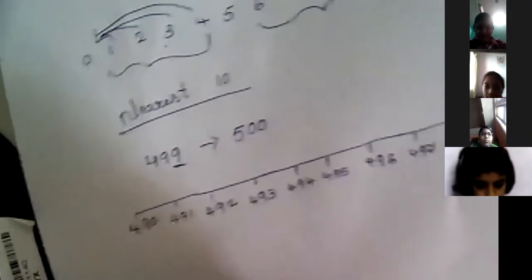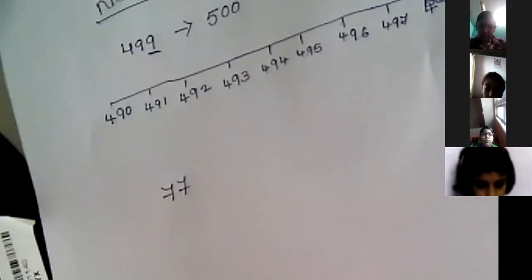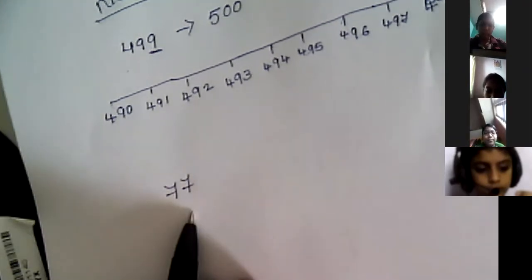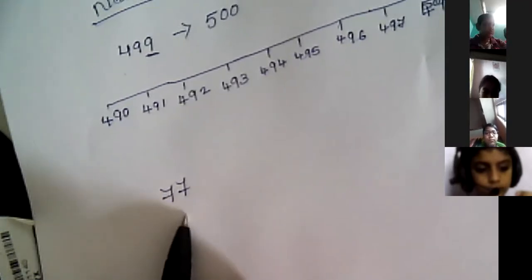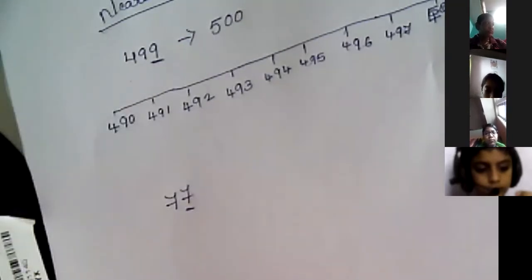So, for example, if I take 77, without a number line also you can estimate to the nearest tens. Now we are only practicing nearest tens. So 77, we have to find the nearest 10 number. Only the one's place we have to check.